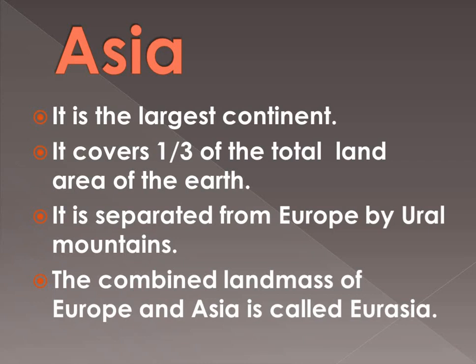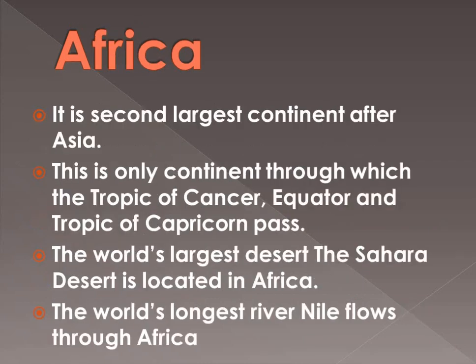So these two continents are separated from each other by the Ural Mountains. The combined land mass of Europe and Asia is called Eurasia. As I told you, they look like one combined land mass, and the combined land mass of Europe plus Asia is known as Eurasia. So this is all about the Asia continent, the largest continent of the world.